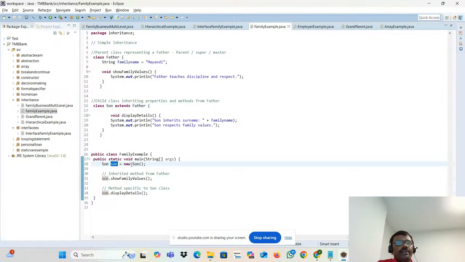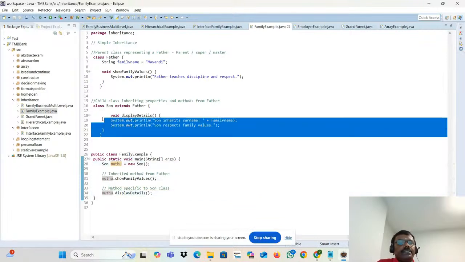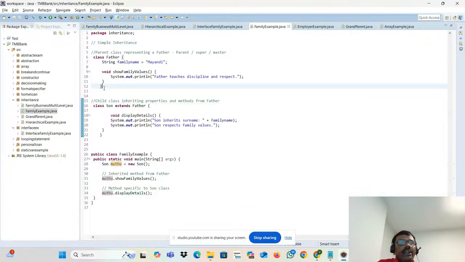I can put any name, say Muthu. This object name is Muthu. Son Muthu is equal to new Son. What will happen? The object is created for this class, not for this class.